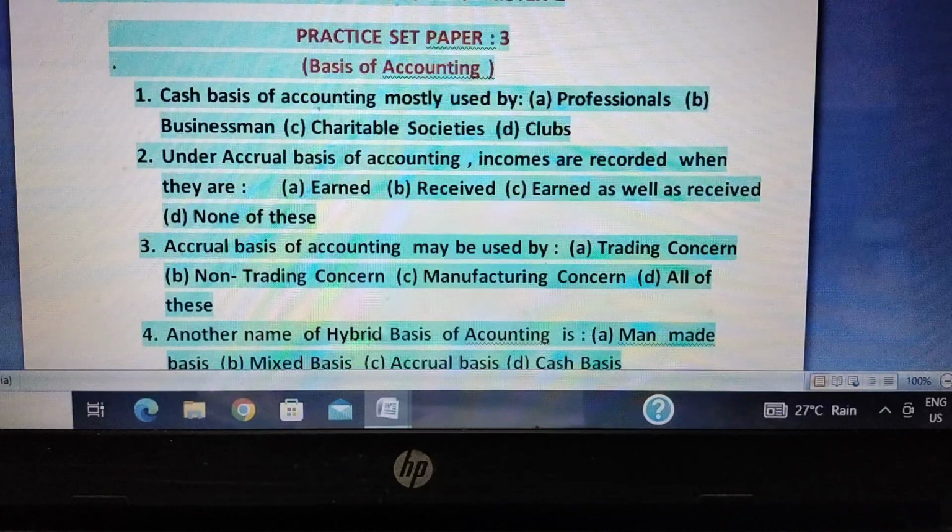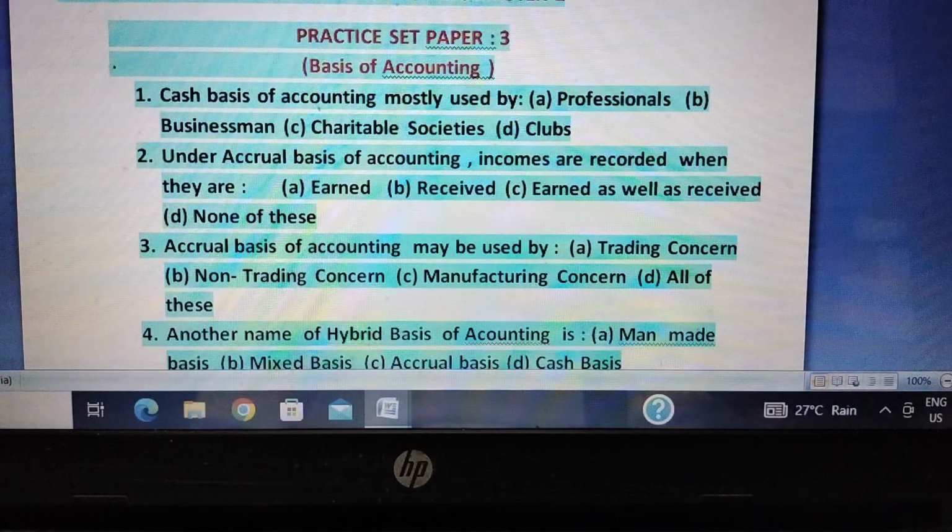While considering incomes, it follows the cash basis. Only cash receipt is being recorded. Income receivable is not recorded. While dealing with expenses, it records cash payment or payable. So it is a mixture of cash basis and accrual basis. So the only accounting basis which follows the double entry system of bookkeeping is the accrual basis.